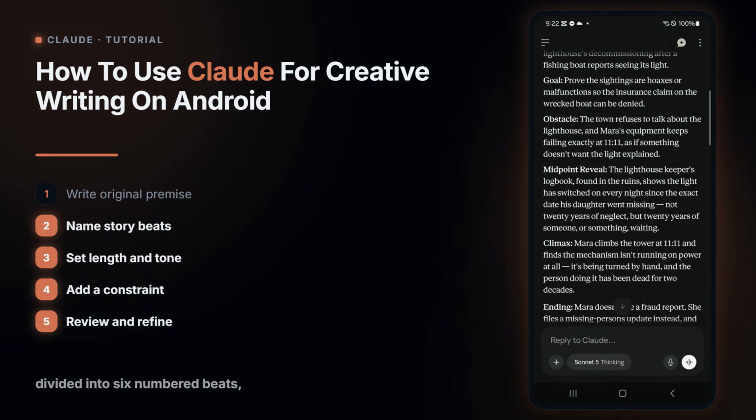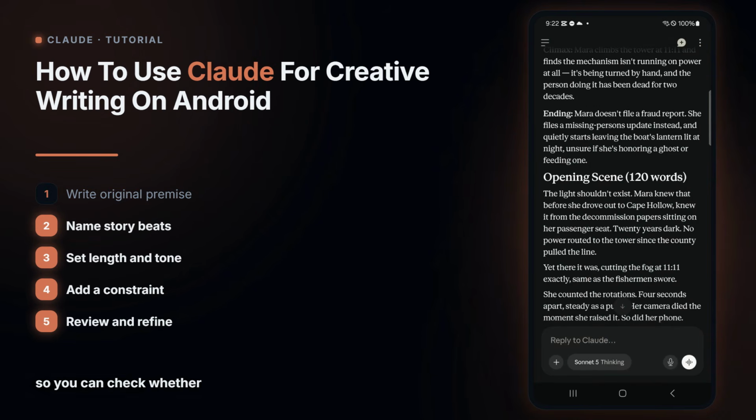The response is divided into 6 numbered beats, so you can check whether the character, objective, complication, reveal, climax, and ending form a usable progression. Scroll through the later beats and look for contradictions or missing motivation. If a beat does not serve your premise, ask Claude to revise that beat before expanding the story.